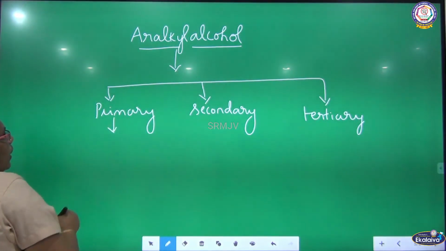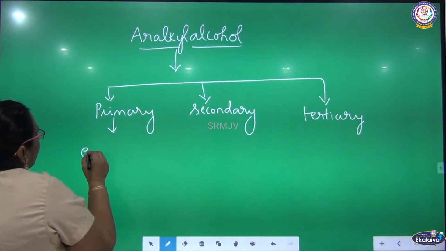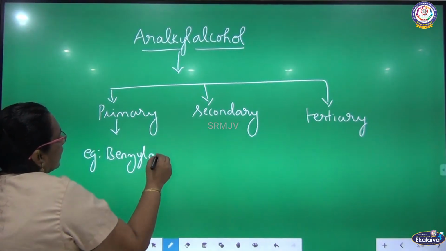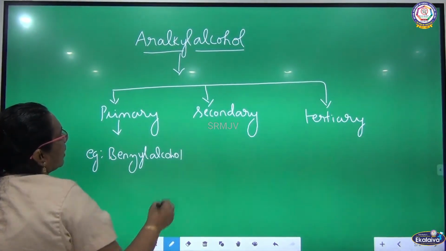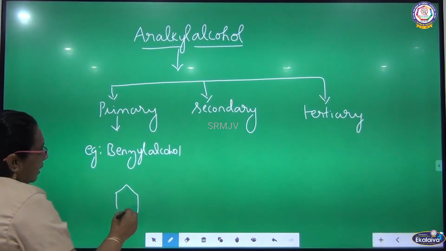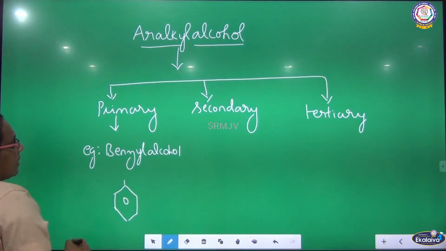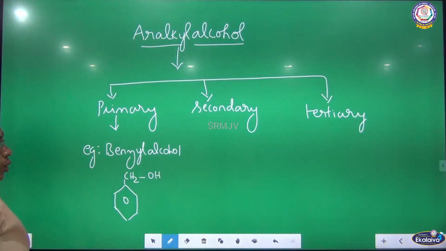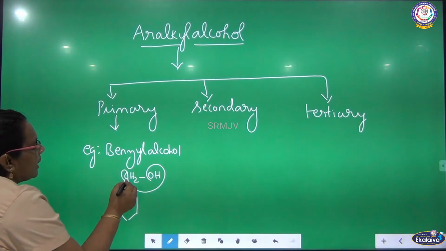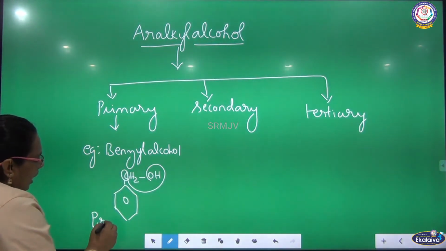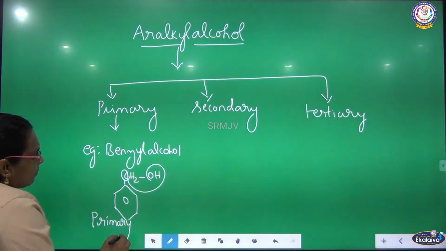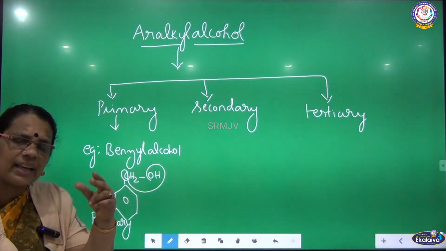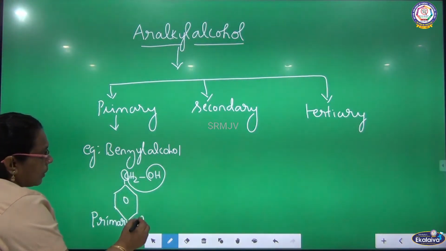Under primary, I am going to give one example. What is the example I am going to write? Benzyl alcohol. So it is a primary alcohol. A benzene ring will be there, and attached to the benzene ring there will be an alkyl group, and OH is attached to the alkyl group. Listen here, OH is attached to the primary carbon. So what type of carbon is this? Primary carbon. Why is it primary carbon? I told you, carbon having two hydrogens and one bulky group. So this carbon has two hydrogens and one bulky group, so we can call it primary carbon.